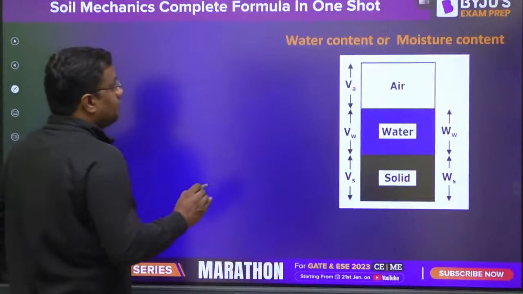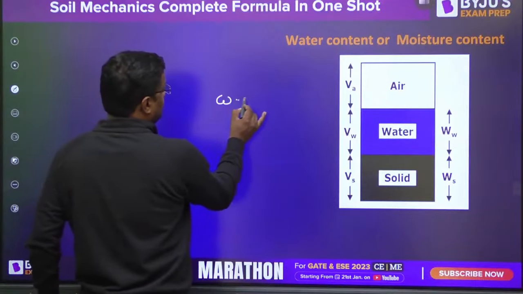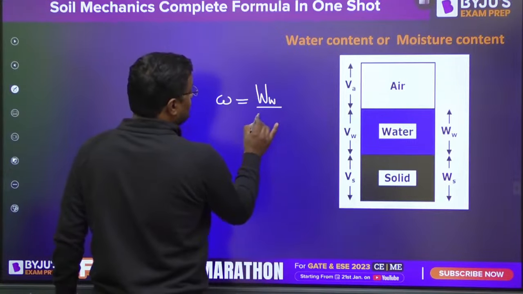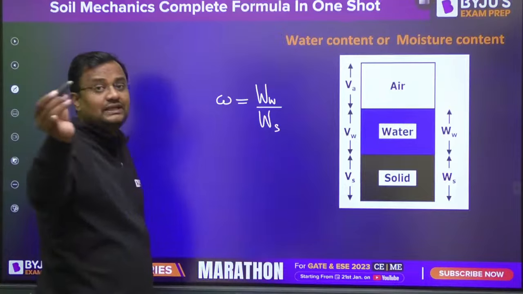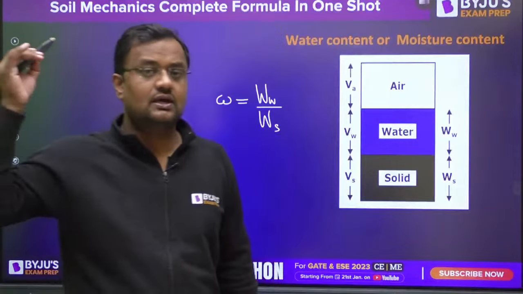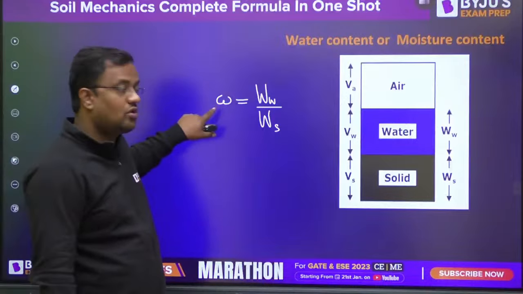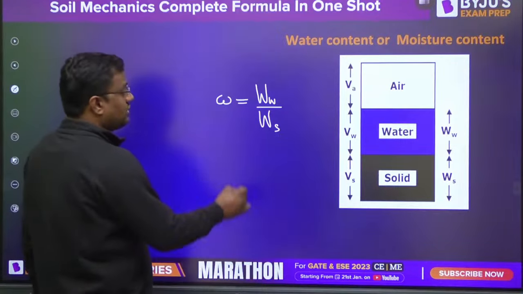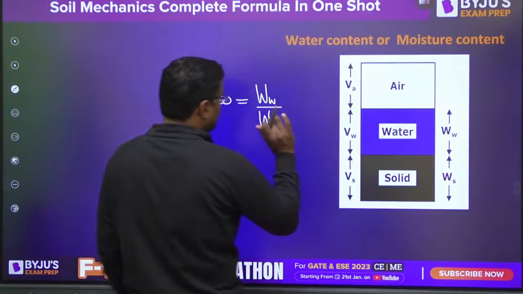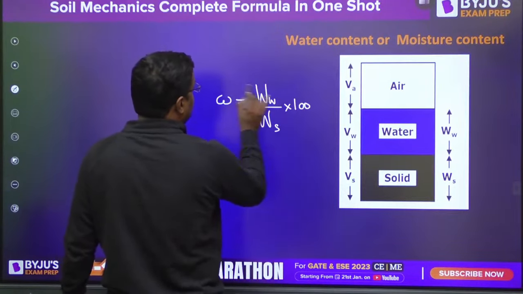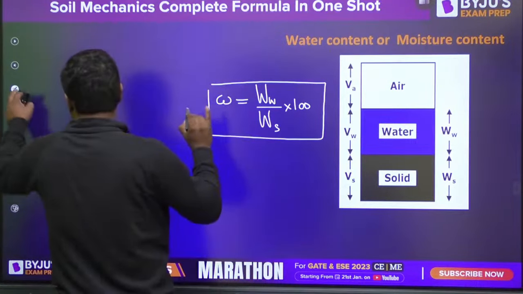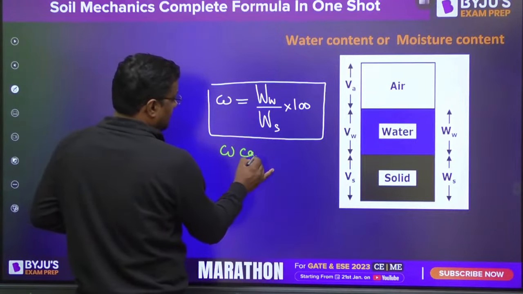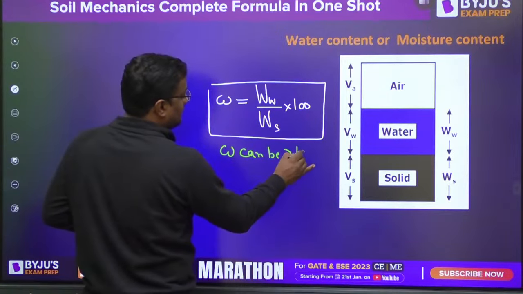What is water content, or moisture content, represented by small w? This is the weight of water. In the whole of soil mechanics, those who have studied with me for many months might know this: I represent capital W as weight and small w as water content. Water content and moisture content are the same thing. Water content is weight of water by weight of solid. If you want it in percentage, multiply by 100. And water content can be greater than 100%.